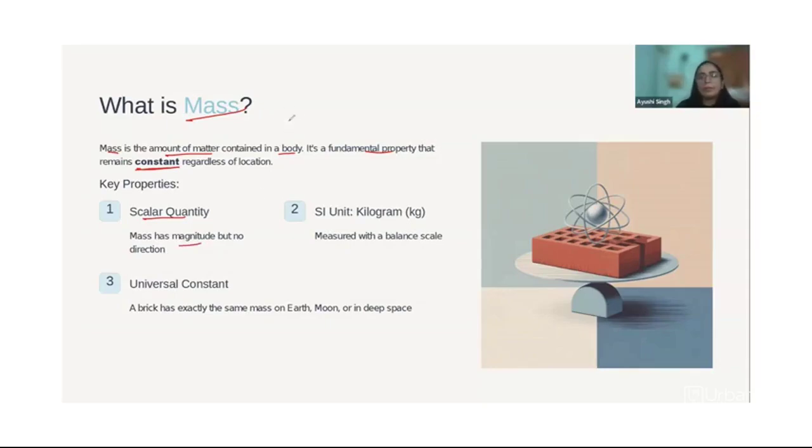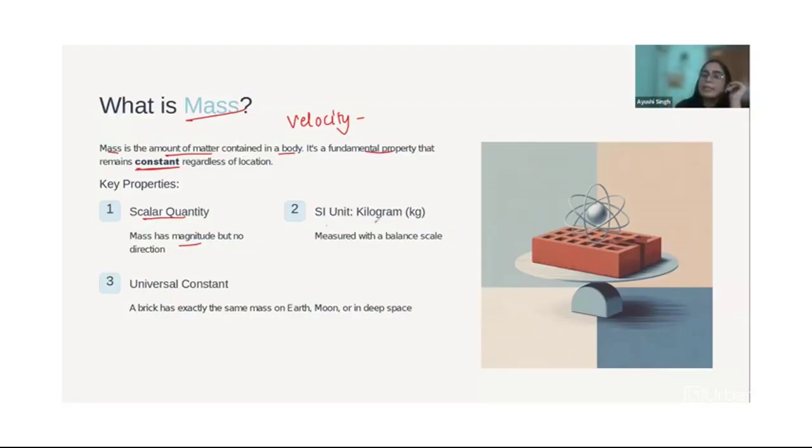For example, we talked about velocity earlier, right? Velocity is speed with direction. That means you are going with a certain speed, 10 meters per second, but also you have a certain direction, towards east or maybe towards north you are moving. So you have a direction. Here, mass doesn't have a direction, right? It just tells you the amount of content you have in your body, right? So it is a scalar quantity.